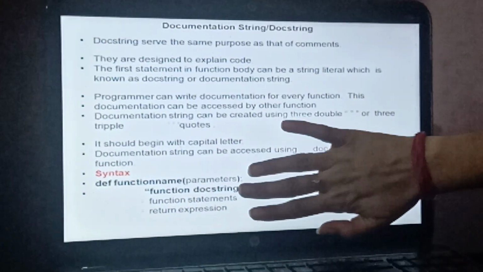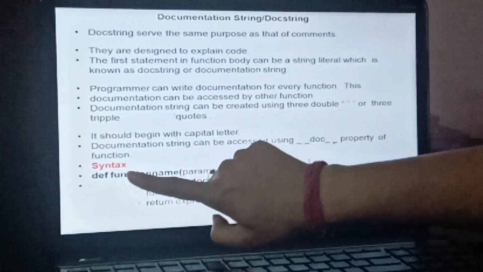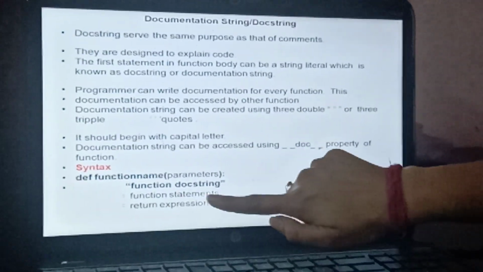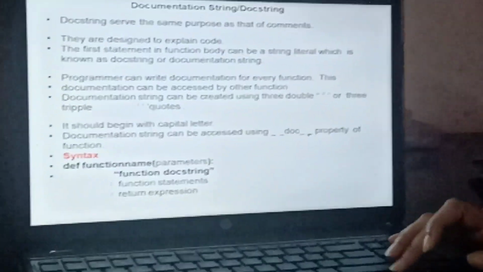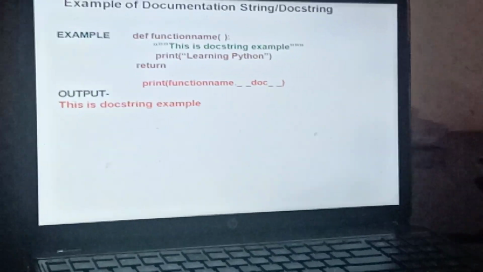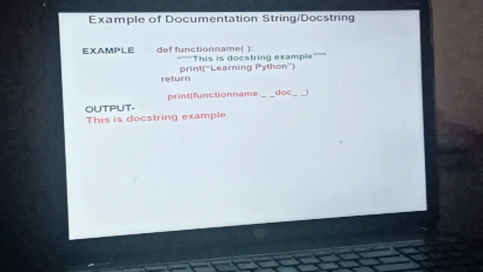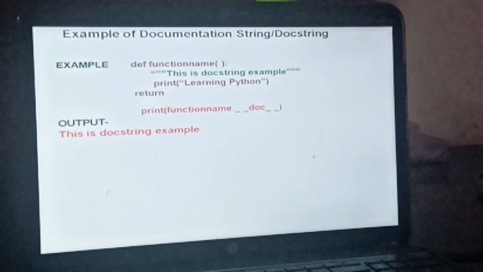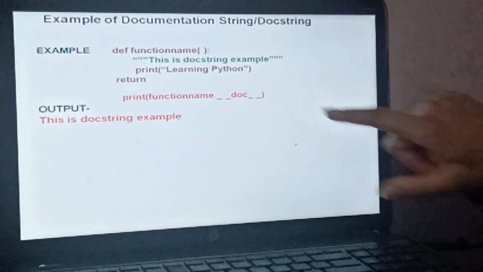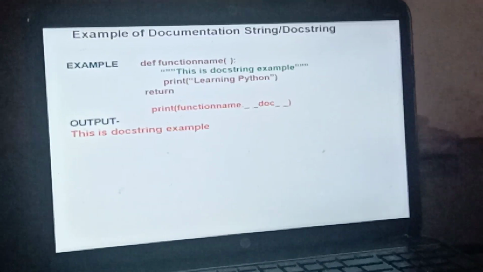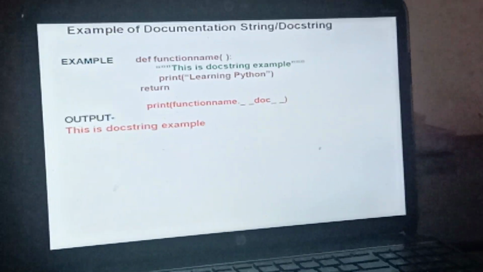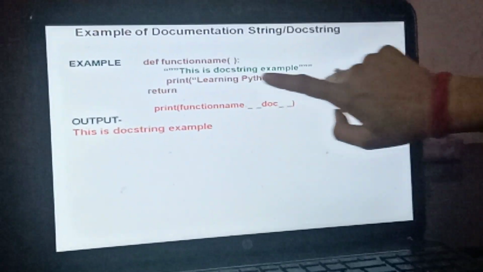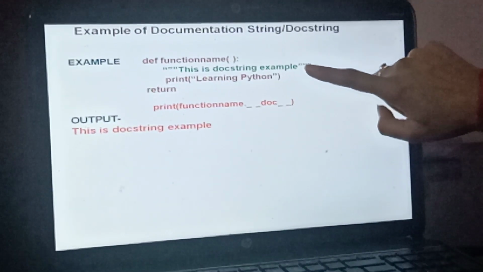So this is a very basic syntax for doc string: function def, function name, parameters, function doc string, function statements and return statement. This is how we define doc string. After writing the header of the function, which is after the colon sign, the first thing you write is the doc string. Doc string will always come inside triple quotes. It could be triple single quotes or triple double quotes. Okay, and this works as a comment in the function.